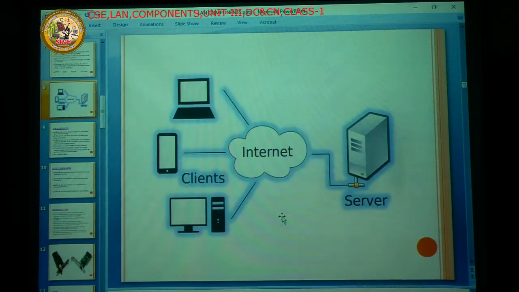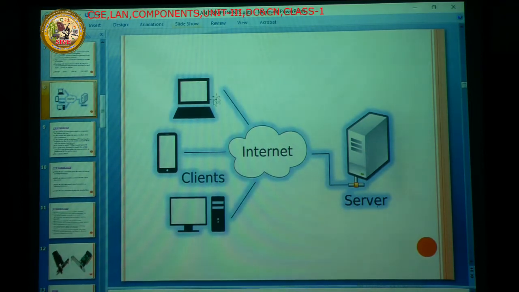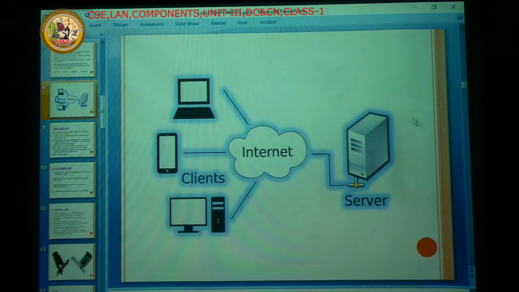This is the diagram of the client and server. These are the clients: this is the computer, this is the mobile. The mobile is also one of the clients, and another is the laptop. Whatever it may be, it is connected to the internet with one system. The single system is the server system.